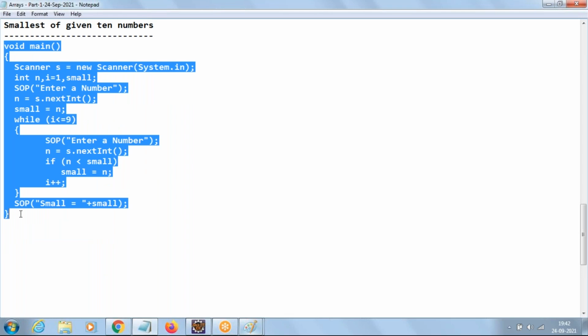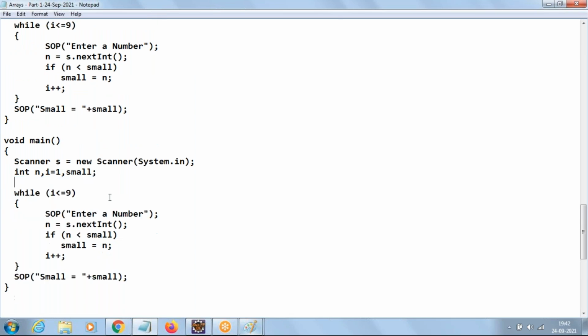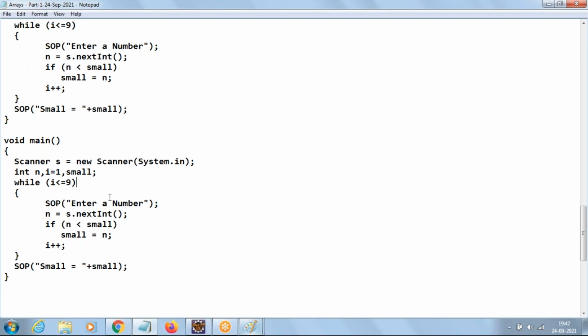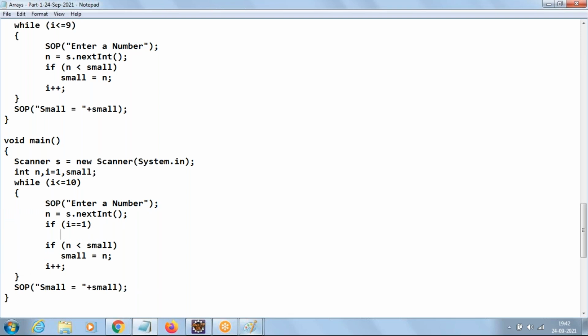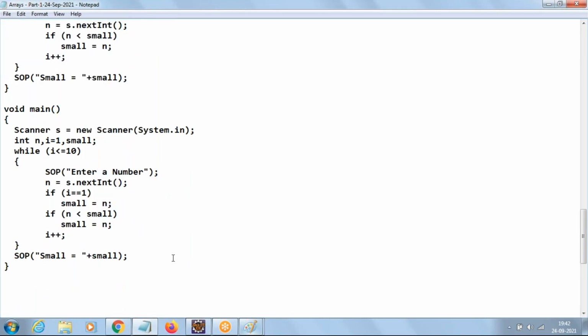One more way of doing the small program is, you need not accept a number outside. Repeat the loop for 10 times only. Then after accepting the number, you check here. If the value of i is 1, means first number. If i equal to 1 means you are accepting the first number. Then if i is 1, assign that n value to small. That's it. This is one more way of writing the small program. Either you can write this way or this way. Both the meanings are the same. Clear everyone? How to write the small program?